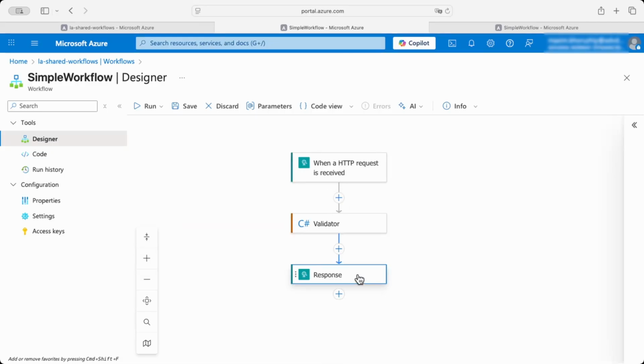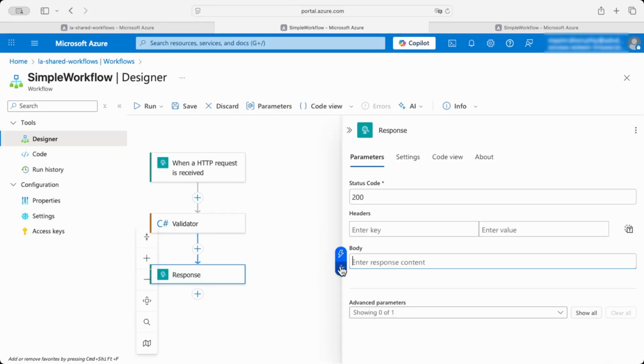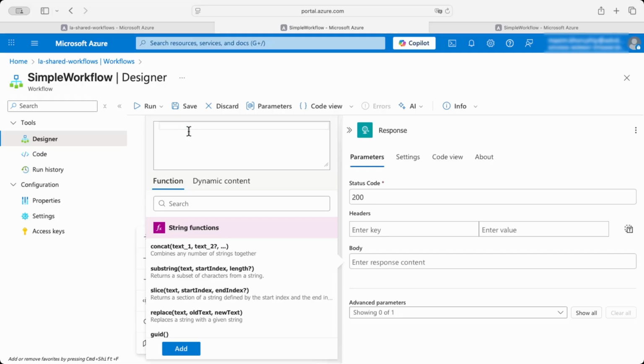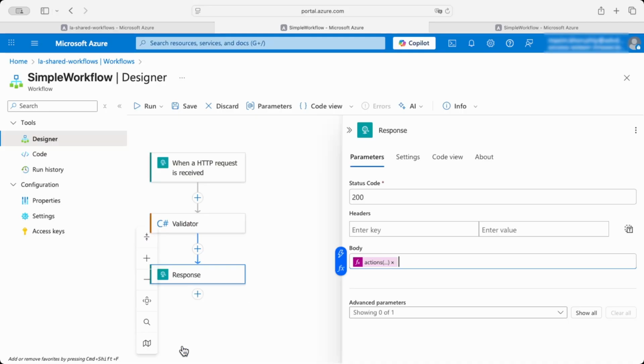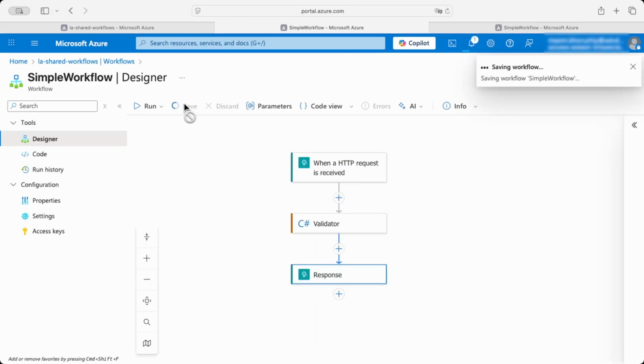And the last thing, I want the workflow to return the result of this inline code action. So in the response, I will specify that the response will contain the body of the validator action, which I have defined. Make note of the syntax used here. With actions and the action name, we get access to the action, and then in the outputs body, there will be the result returned by the action. So I put this into the body of the response action, and we can save the workflow.